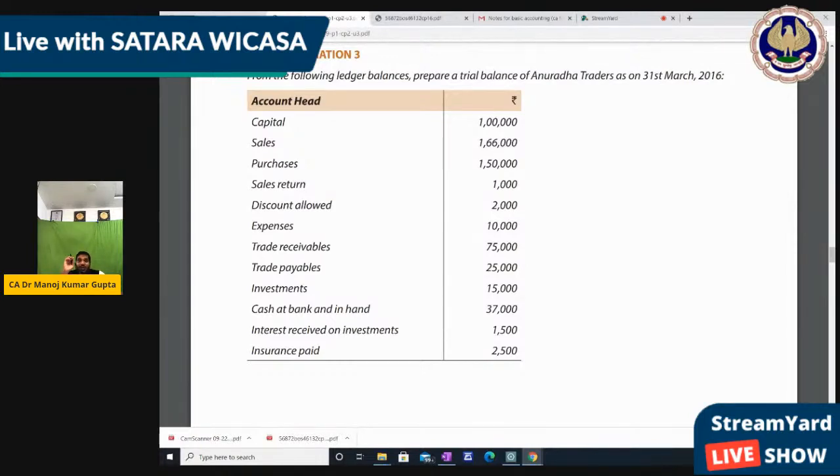Now if you don't know the balance, like a capital account has the credit balance, I had informed that debit balance has all assets, expenses and losses. Credit balance has all liabilities, income and gains. So you have to identify which is the debit balance and which is the credit balance, and make the trial balance. So let's make the trial balance for this.